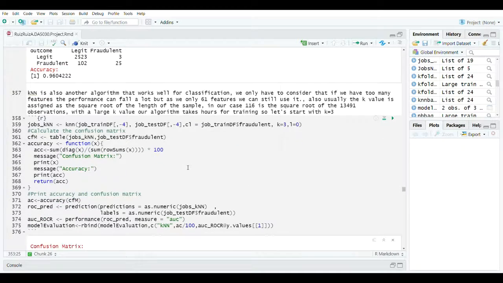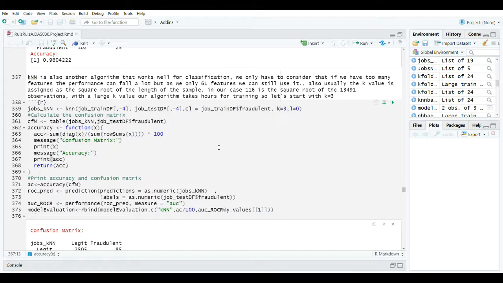And now the next one that I am using is KNN, because KNN is also a really good one and easy to implement if we consider that we are doing a classification. We are working with categorical data, so as this is all categorical data, we don't have to worry about scaling our data.